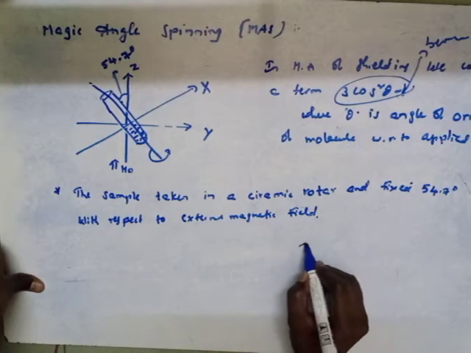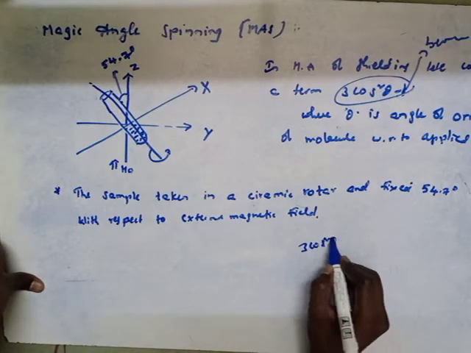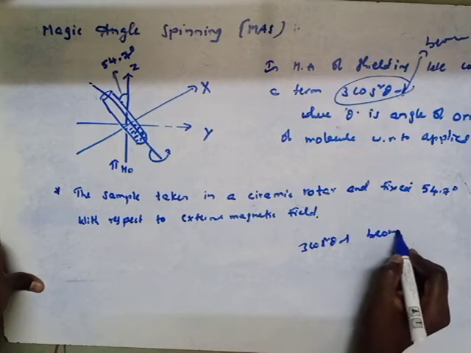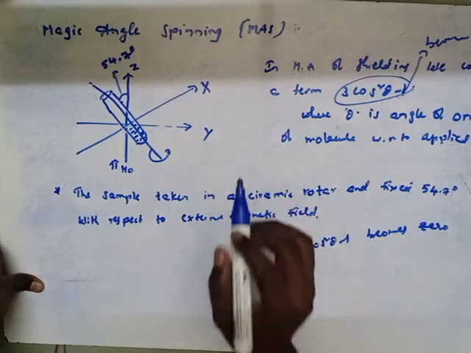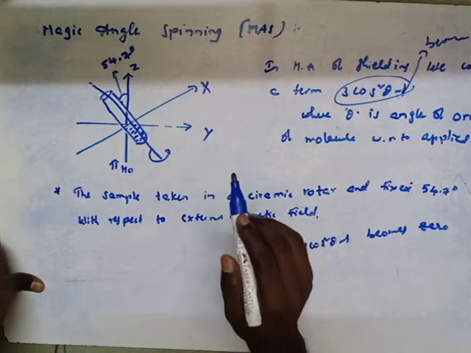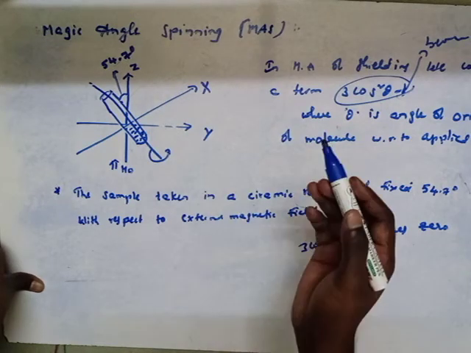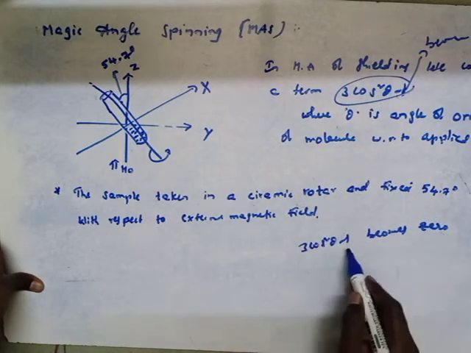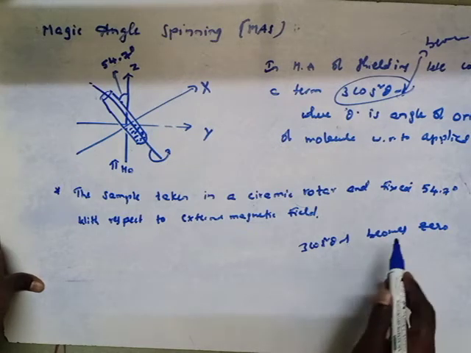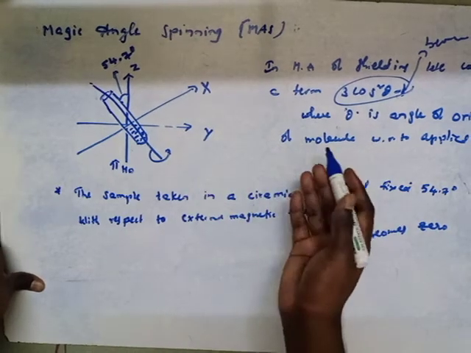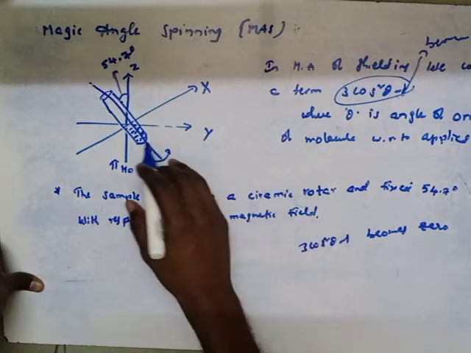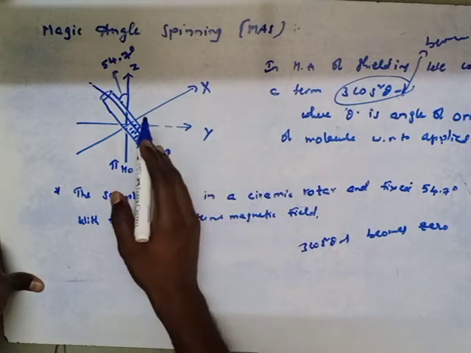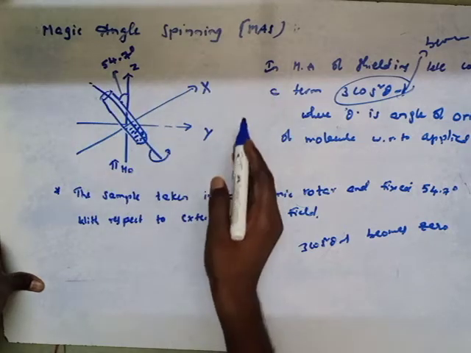See once again, when 3 cos square theta minus 1 becomes 0, then the magnetic anisotropic effect will be eliminated. That means the magnetic anisotropic effect will be removed by this magic angle technique.